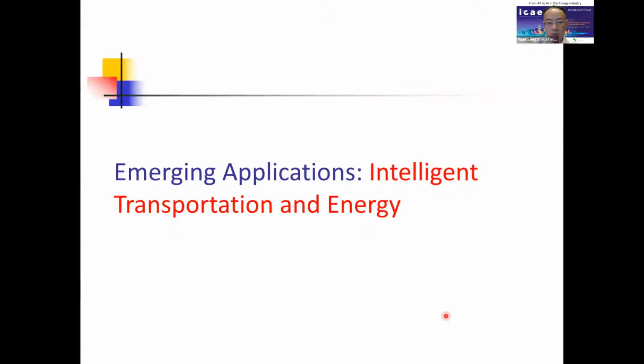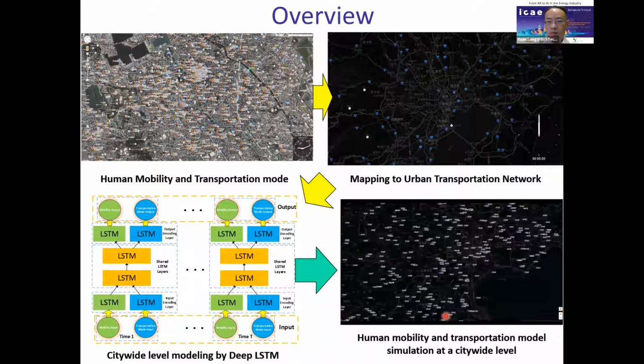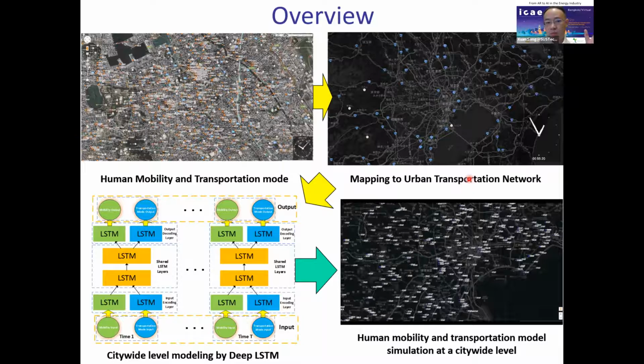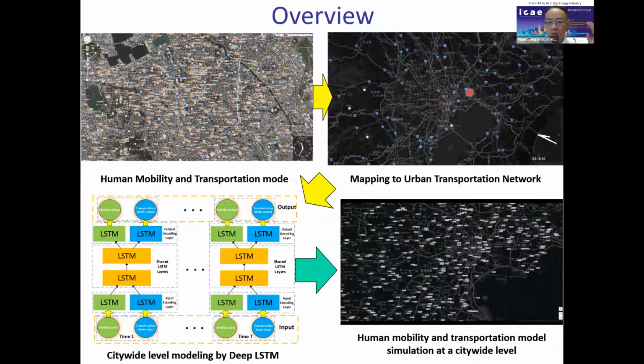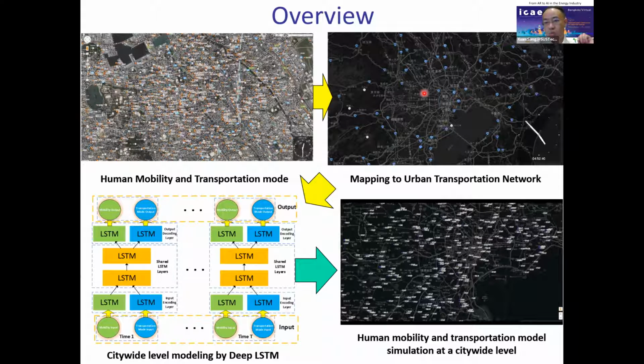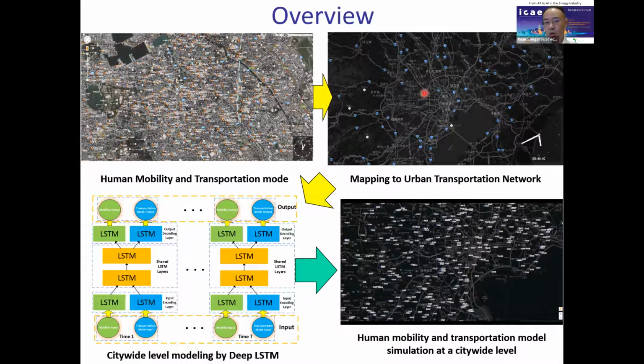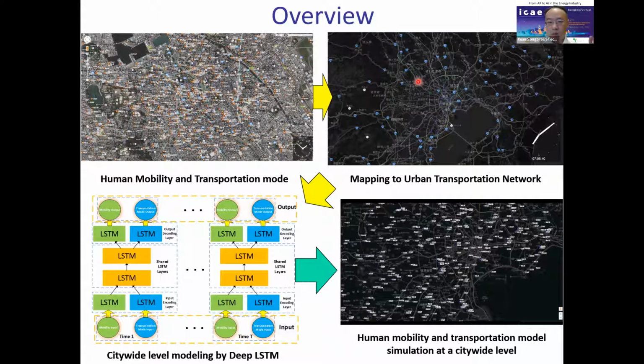And then I will show another example for intelligent transportation. I believe transportation is very important for the energy community or energy field. Our goal is to predict, if we observe a specific person's movement, three things. The first is which places he wants to go, the second is his travel routes, and the third is his transportation mode, such as what kind of transportation demand he has, by bus, by train, or by taxi.